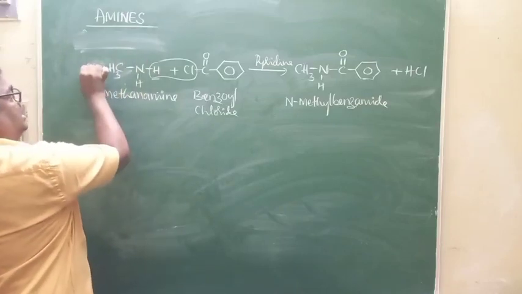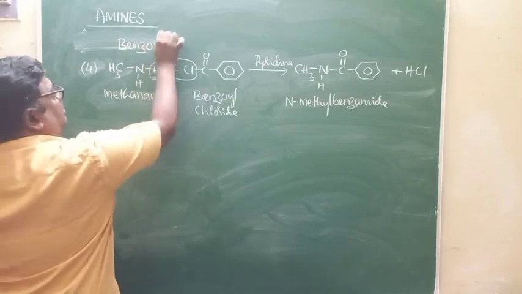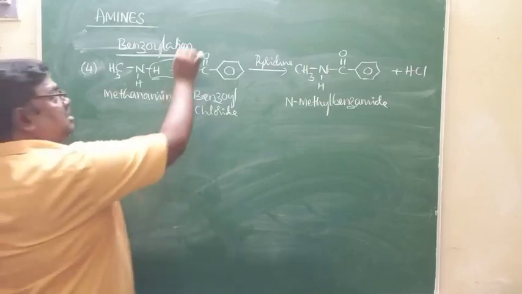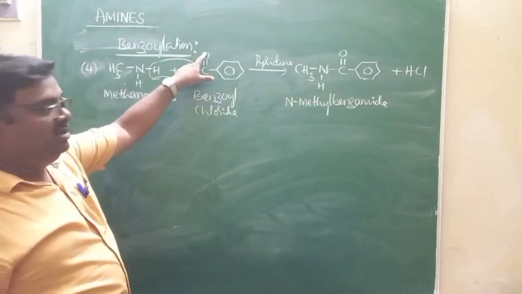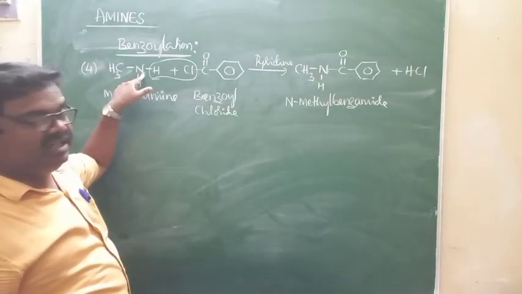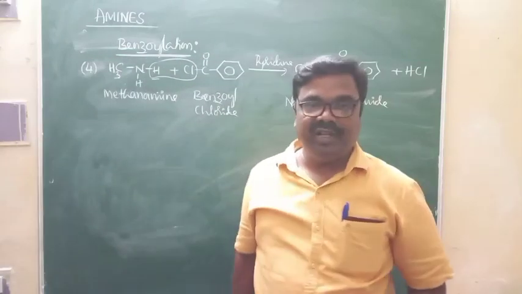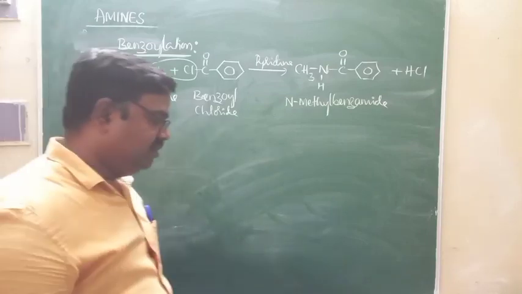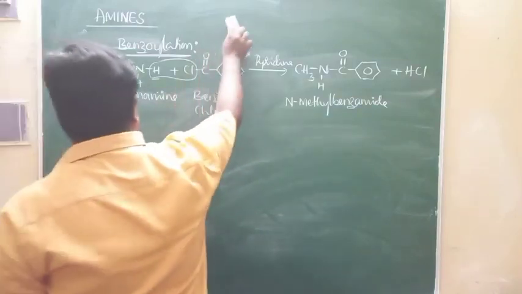You can give this reaction the title benzoylation. Your benzoyl group, C6H5 C double bond O group, is introduced over the nitrogen of amines. That is benzoylation reaction. So this is one more chemical property that you are supposed to study under the chemical properties of amines. Okay, now at this moment we'll take up one more very important reaction from the examination point of view.